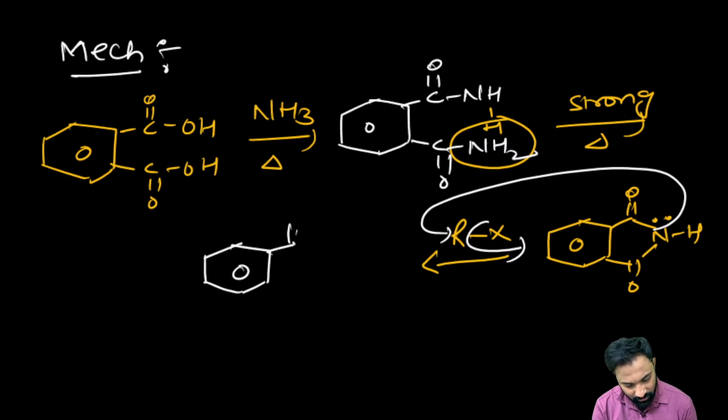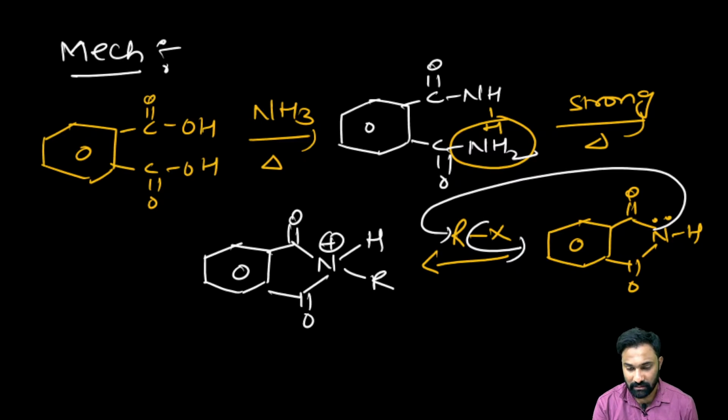Then when it has attacked the alkyl, nitrogen will get which charge? Positive charge. Nitrogen will get the positive charge. Clear? After the nitrogen gets the positive charge, we know a more electronegative atom bearing the positive charge is unstable. Now it will take this sigma bond pair of electron. Again the nitrogen lone pair of electrons will be restored. Right?